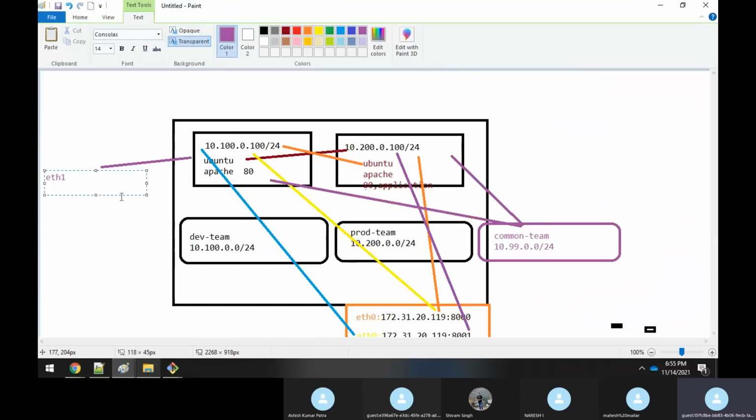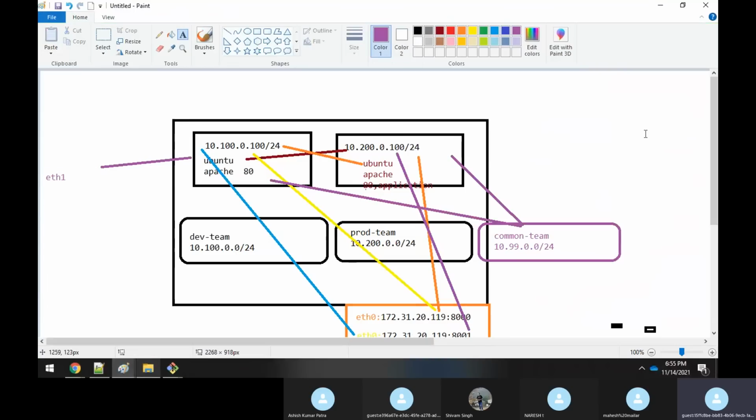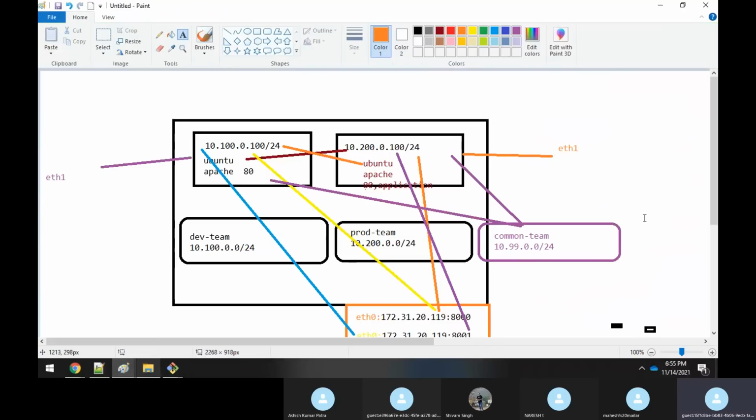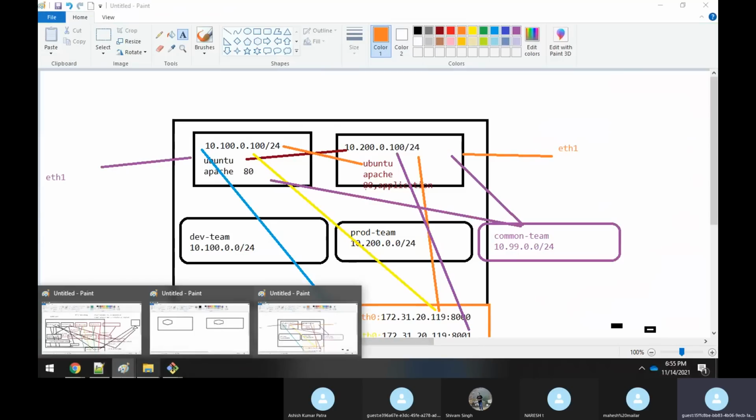Already you have eth0, and it will give one more network interface. Similarly, once you connect this container to this common-team bridge network, one separate interface will be given to you, which we call eth1. With the help of this eth1, these two can communicate with each other. How to do it? Let us see practically.